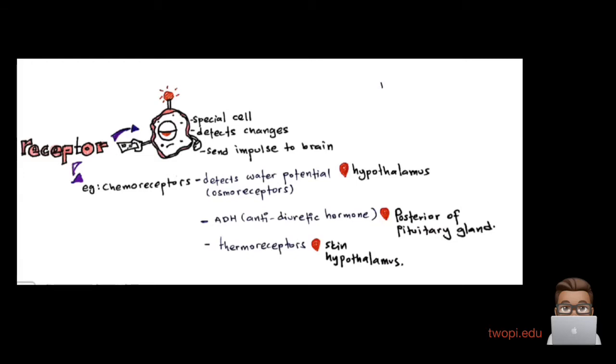I have given here about 3 examples of receptors, and we are more interested in chemoreceptors, right? So now in the hypothalamus, there's a receptor which can detect changes in water potential, and we call this an osmoreceptor. ADH, antidiuretic hormone, is located at the posterior, meaning the position where the receptor is located in the pituitary gland. The third one is thermoreceptors. Of course, this is for temperature. It is located in the skin and also the hypothalamus, right? So the hypothalamus and pituitary gland are very important, and we're going to call this for now a control center.